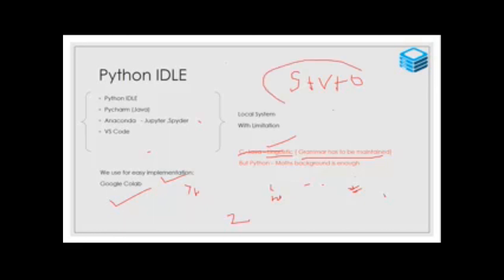There is a rule there, a simple rule. That is grammar, but in Python only a math background is enough. How? I will explain this.